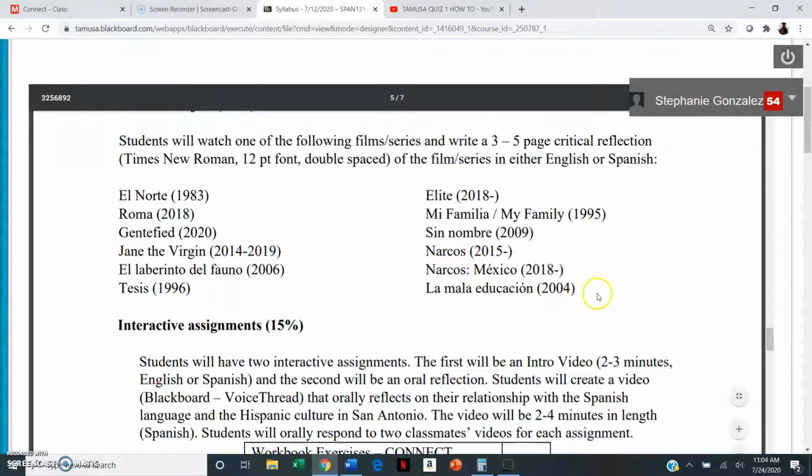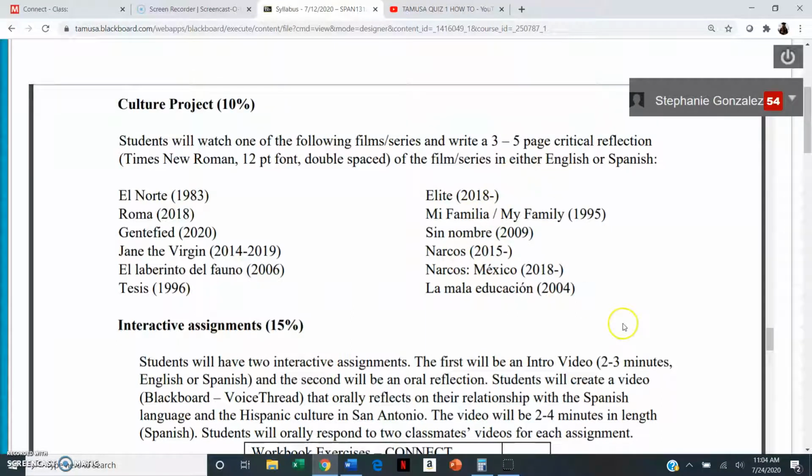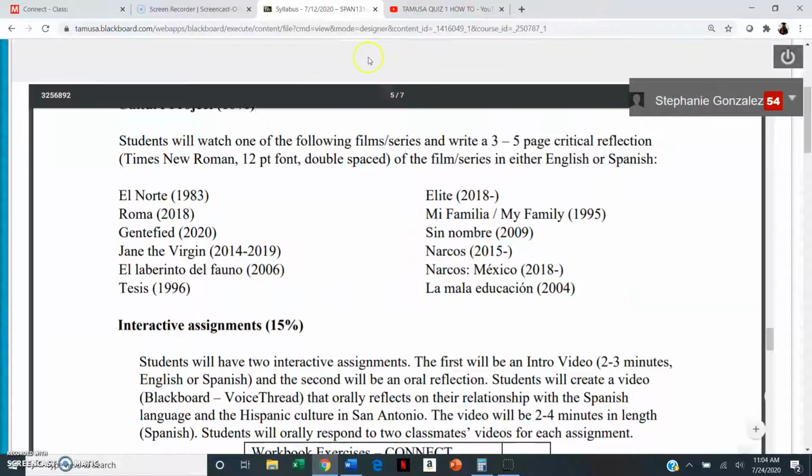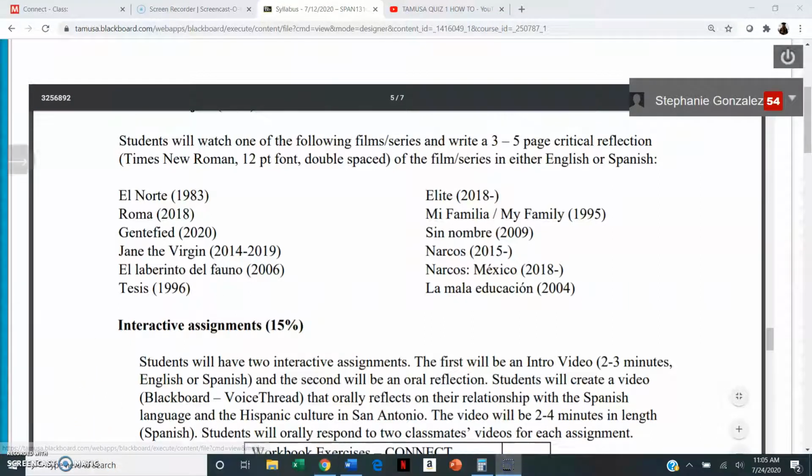If not, you also have a couple of different great options for movies, for films. El Norte, Roma, Laberinto del Fauno, Tesis, Élite is also a series, I think. Mi Familia, My Family, Sin Nombre, and La Mala Educación. Okay, so these are your options. Most of them are in Spanish, if not all of them. You can watch with subtitles if you feel that's necessary for you to understand, but I want you to still listen to it in Spanish. Okay, so this is what we have coming up. Please reach out to me if you have any questions.